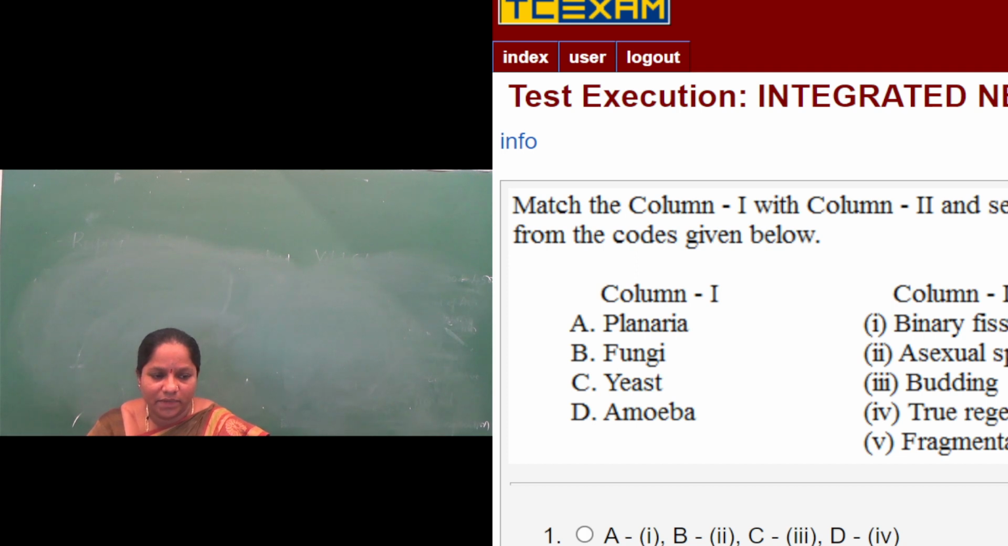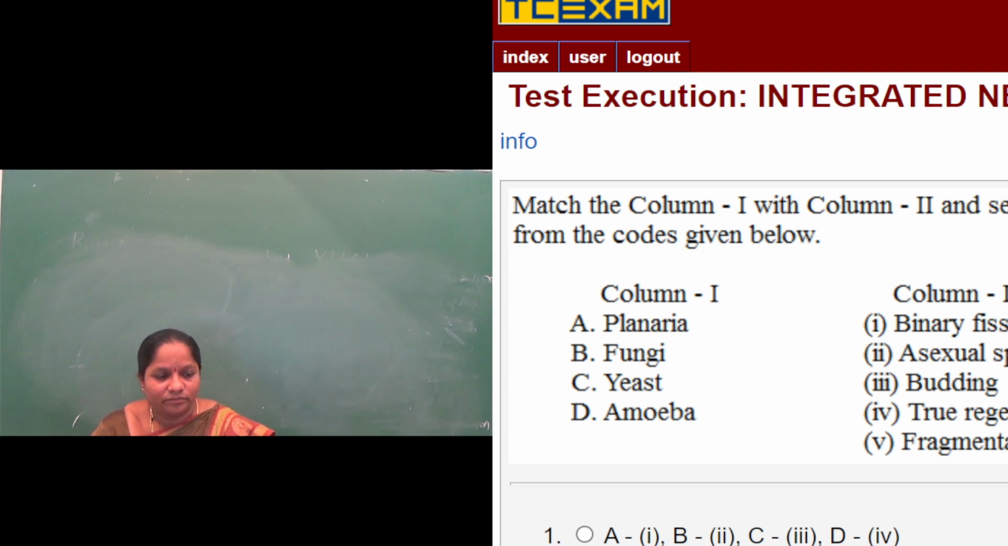So when there is a fission in two parts, when you cut the body of the animal, the body divides into two equal halves, then it forms binary fission. So B will have two options, 2 and 1. Then C, yeast, budding, when the buds are formed. So when the adult yeast will detach with the bud, the bud will again grow into a new individual.